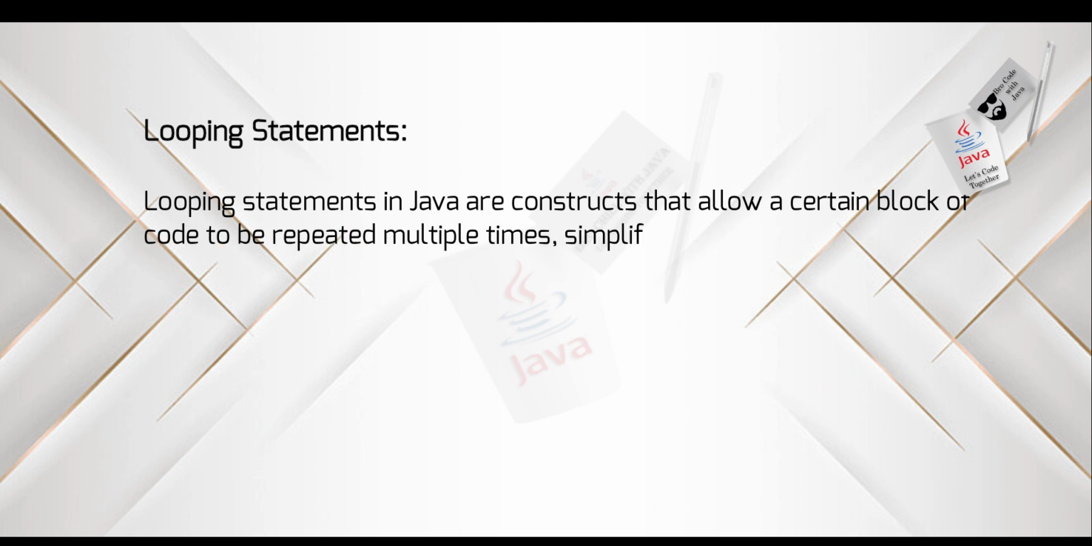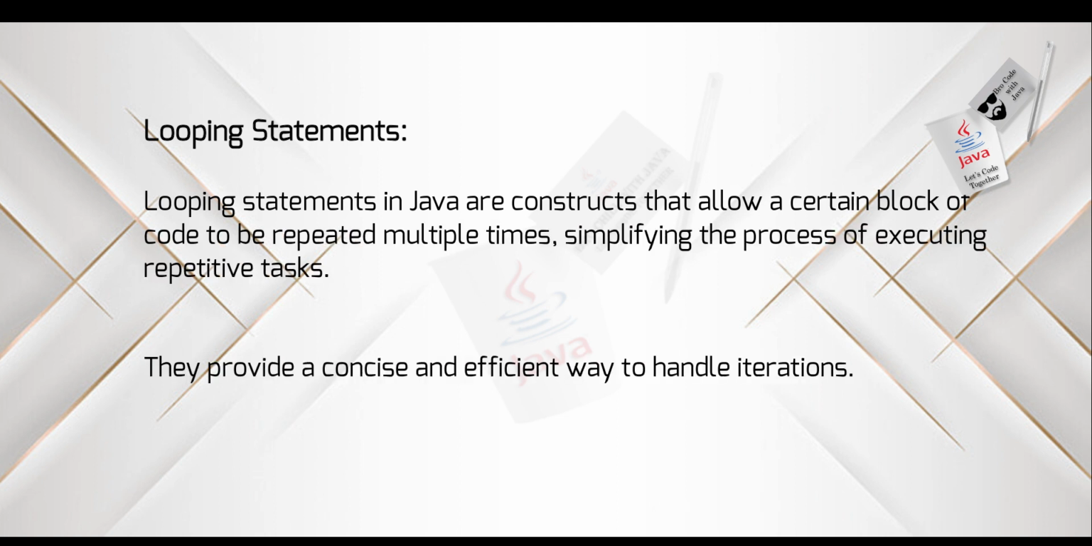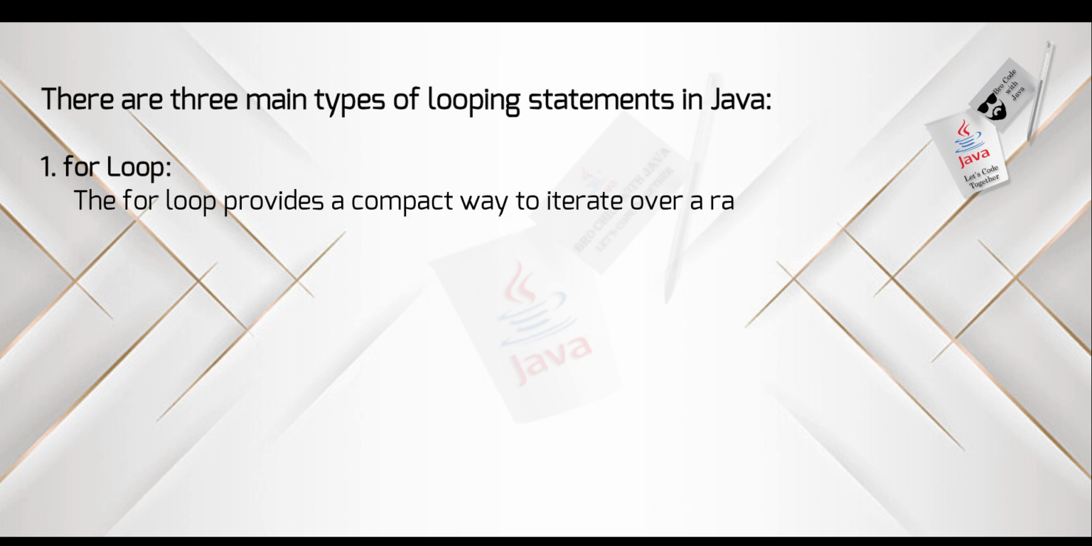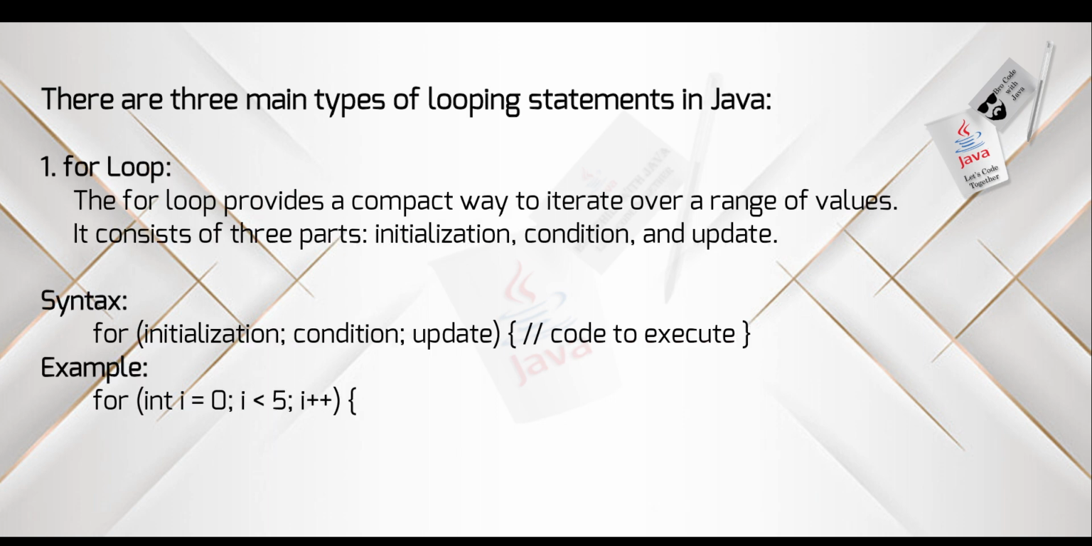Looping statements in Java are constructs that allow a certain block of code to be repeated multiple times, simplifying the process of executing repetitive tasks. They provide a concise and efficient way to handle iterations. There are three main types of looping statements in Java.